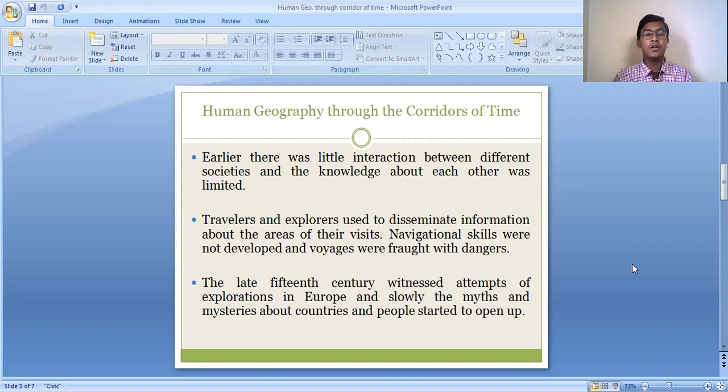This is how people started gathering knowledge about each other, and they also started sharing their information with each other. And this is how groups of people started becoming interconnected. The groups of people started having interrelationships among themselves.